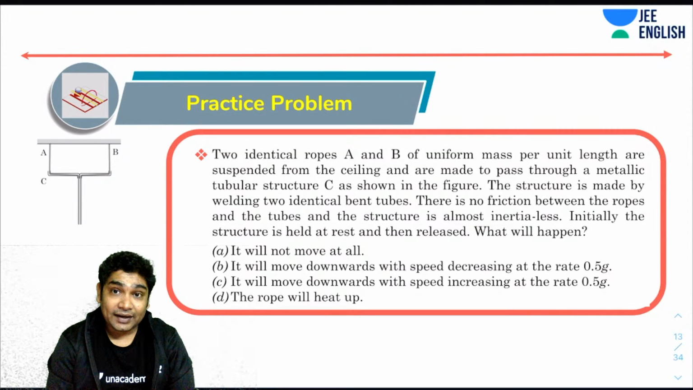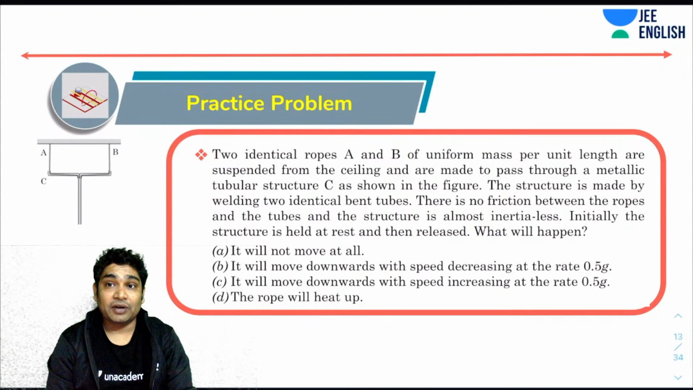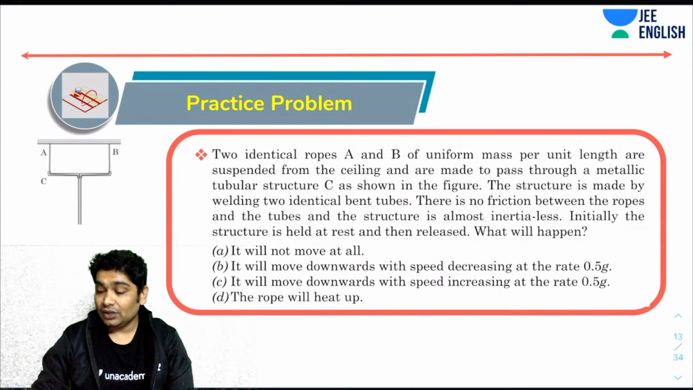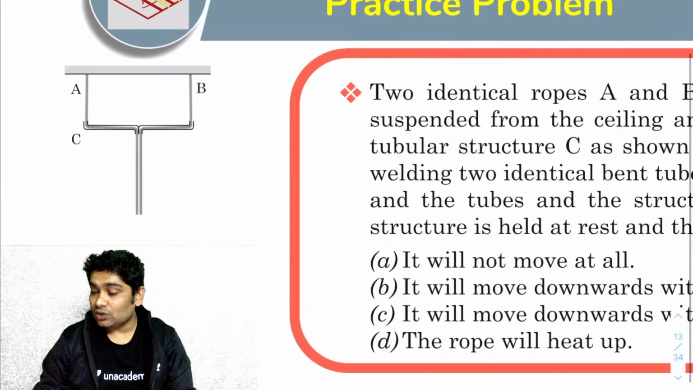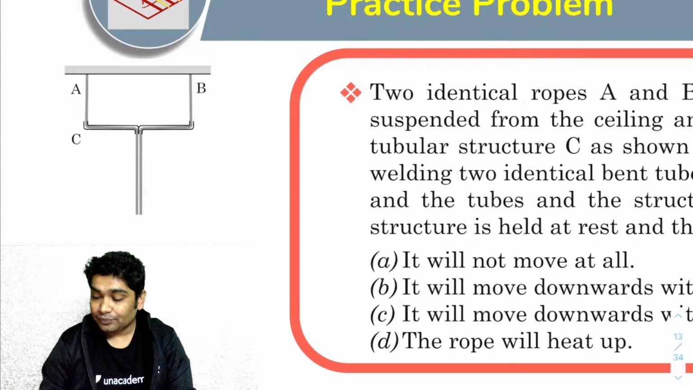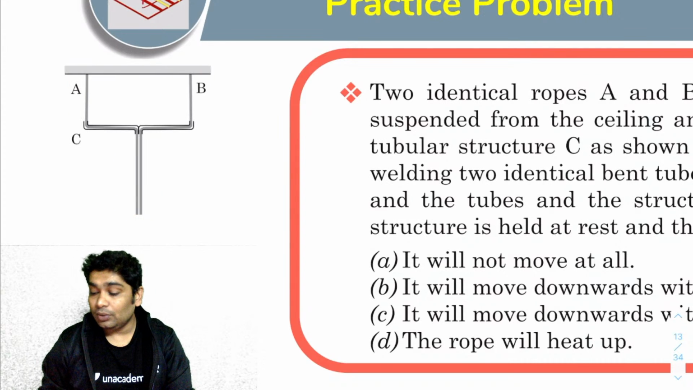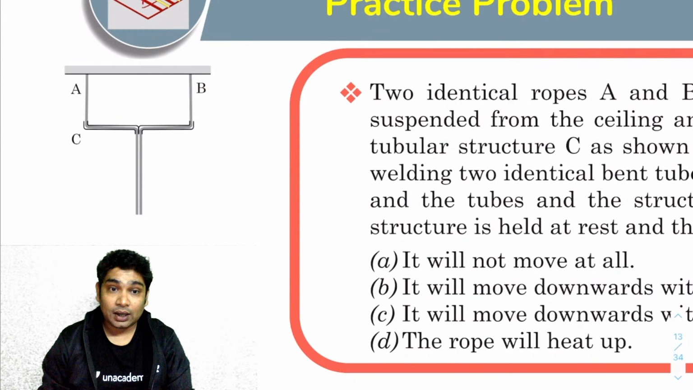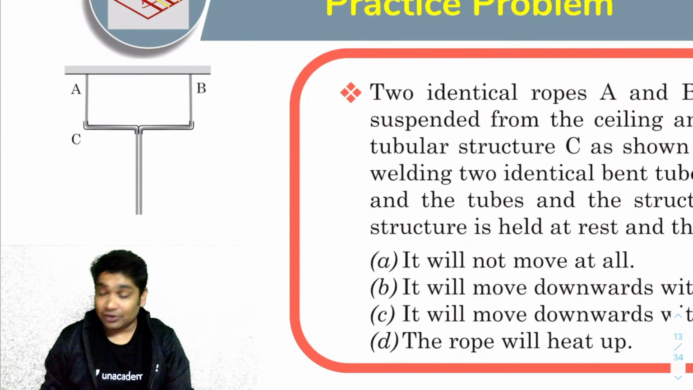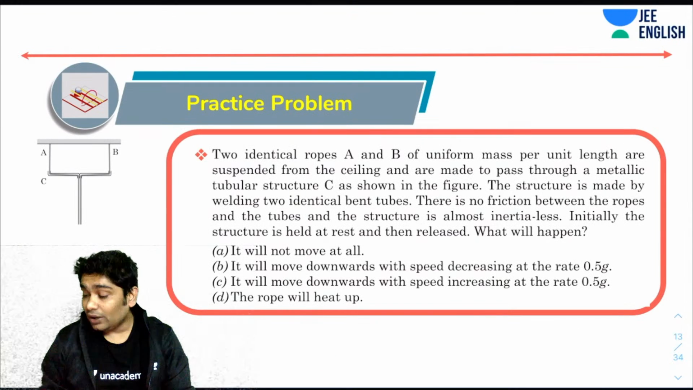It says two identical ropes A and B of uniform mass per unit length are suspended from a ceiling and are made to pass through a metallic tubular structure C as shown in the figure. So you can see in the figure that there is one rope here which is passing through this tube and going all the way down. And then you have an identical thread here, which is going like this, passing through this tube and going all the way down. This is the structure that you have. These two ropes are uniform and they have the same mass per unit length. They are absolutely identical.